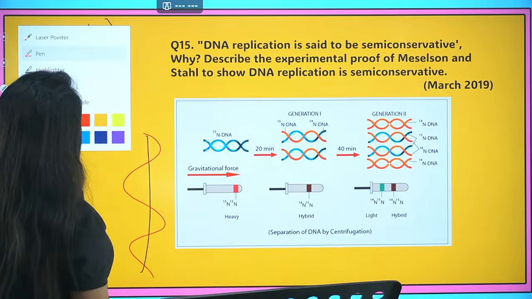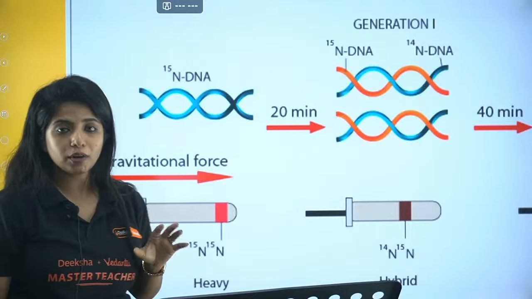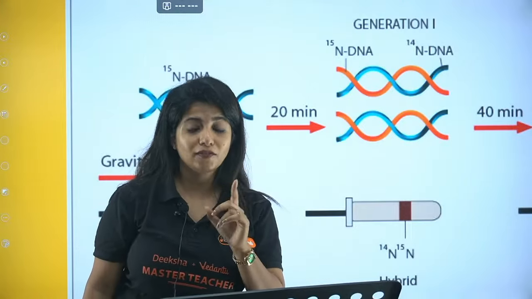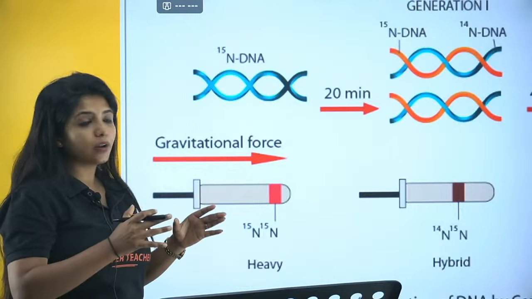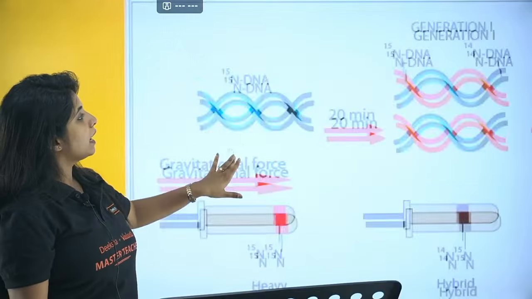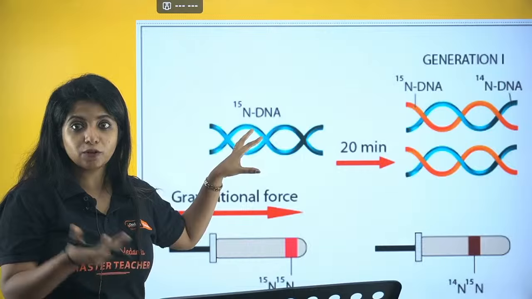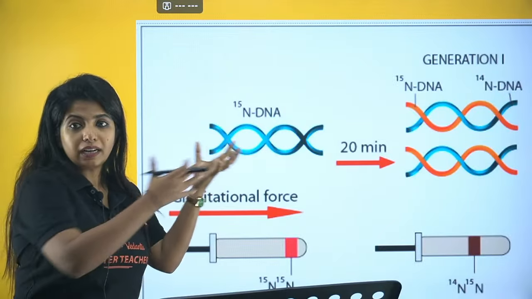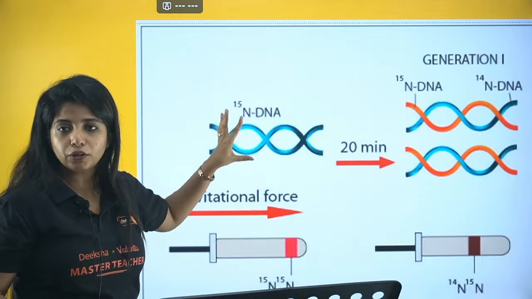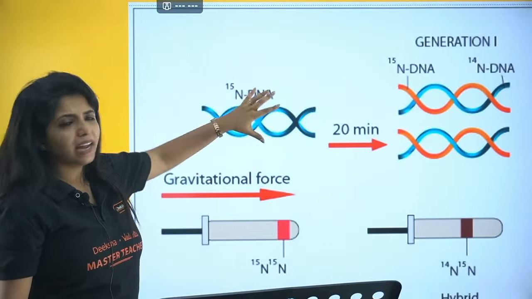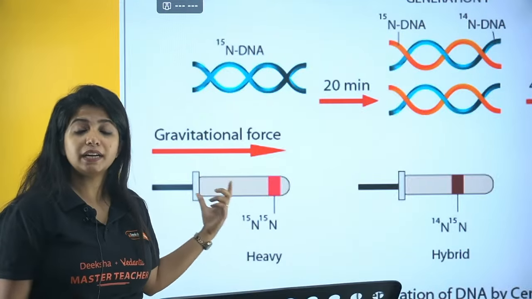So over here, Meselson and Stahl did an experiment to prove this. They used Escherichia coli, E. coli, my dear children. Remember the name of the bacteria. It was E. coli. And E. coli has its own DNA, right? So E. coli was grown in a medium that contained N15 isotope of nitrogen, and DNA has nitrogen in it, the nitrogenous bases. So the DNA took all the N15 and made the DNA. The DNA would be incorporating this N15. You have to remember like that.